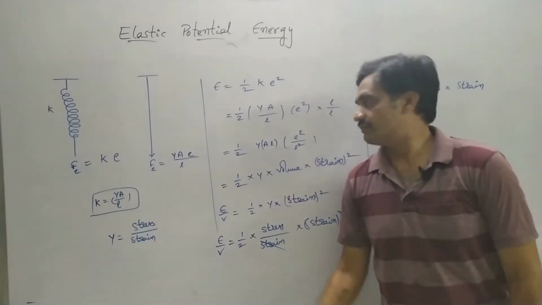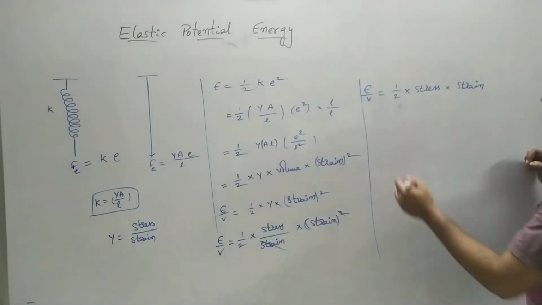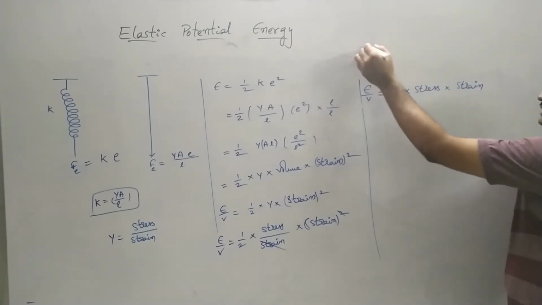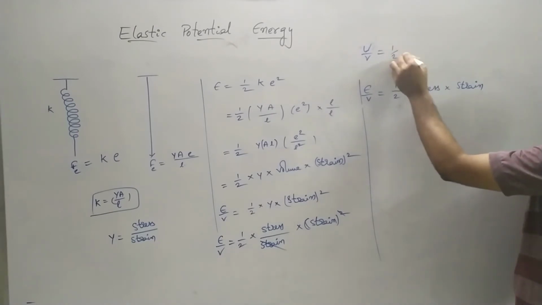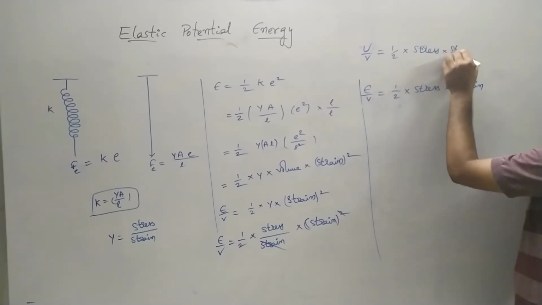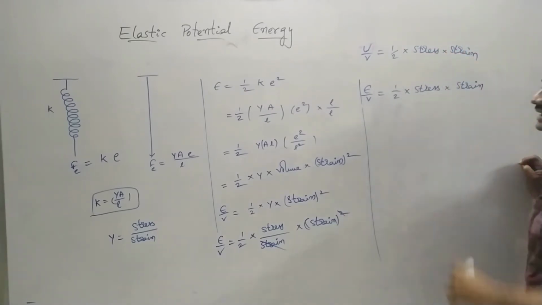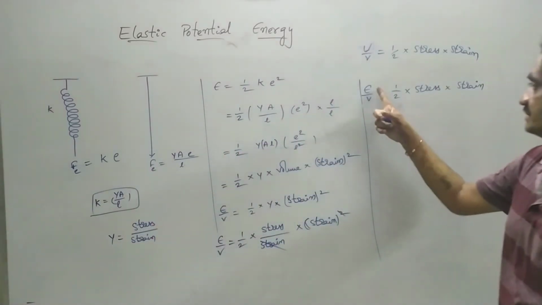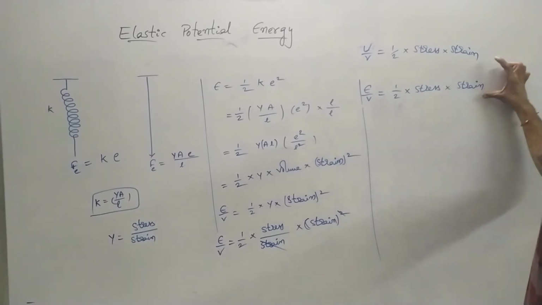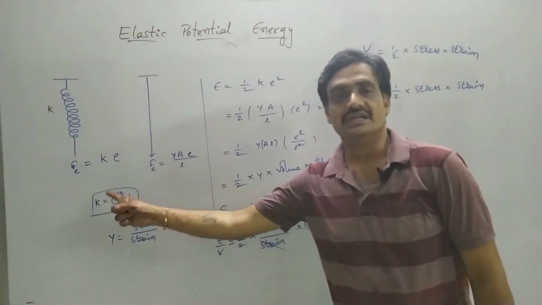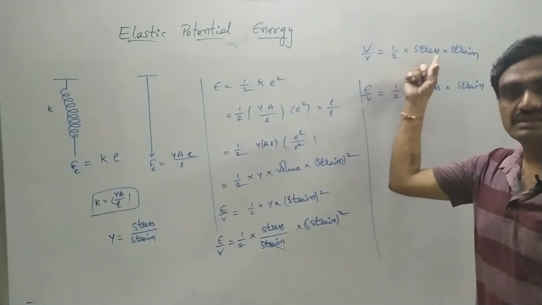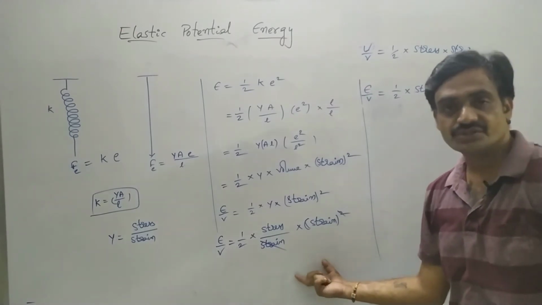In the previous case, for a wire, we represented energy per unit volume, that is potential energy per unit volume, as 1 by 2 into stress into strain. In the same way, for a spring, we represented energy per unit volume as 1 by 2 into stress into strain. So in both cases the energy is the same and it is represented based on stress and strain. Take a screenshot, we'll continue.